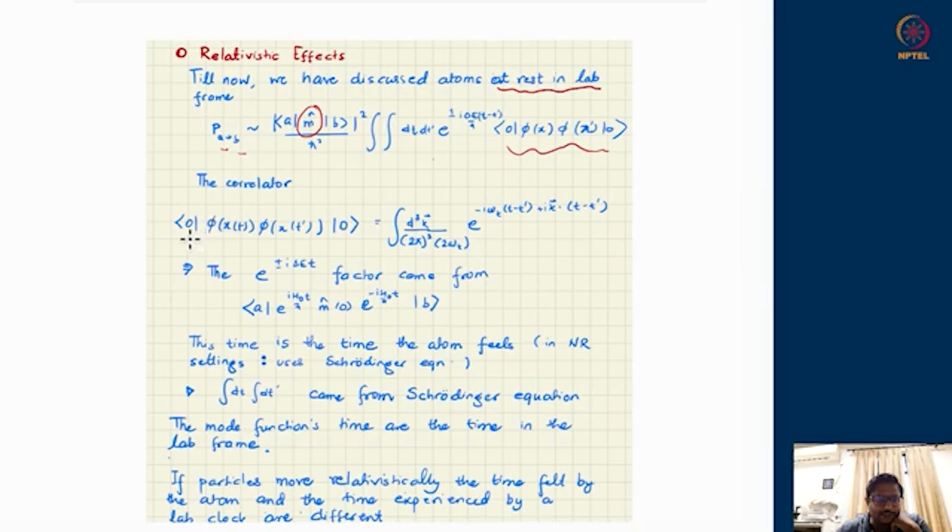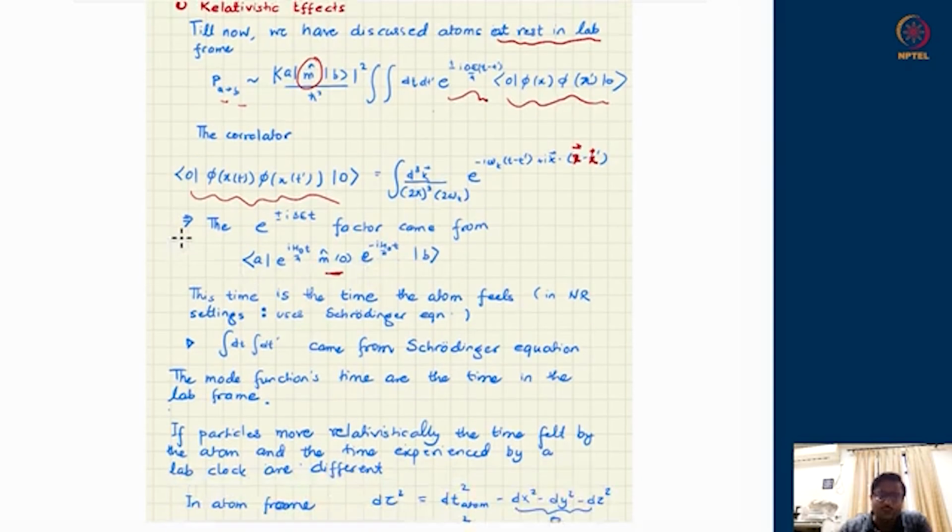Previously, we used to write down the 2-point function of the field in terms of its Fourier modes, so this 2-point function is written in terms of uk at x and uk star at x prime. If I open it up in terms of t and t prime and x prime, I will get e to the power minus i omega k (t minus t prime) and e to the power i k times (x minus x prime), where x minus x prime is a spatial vector. While this exponential factor was just coming from the monopole operator, its interaction version Vi, remember, Vi is squeezed between the states of interest A and B.